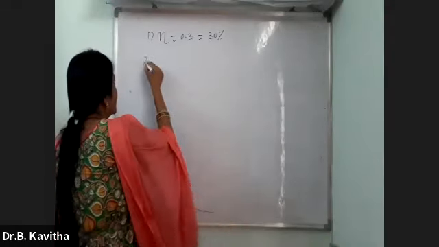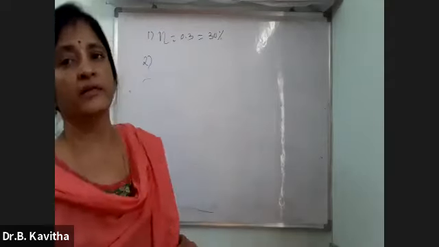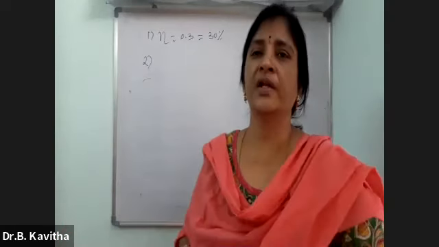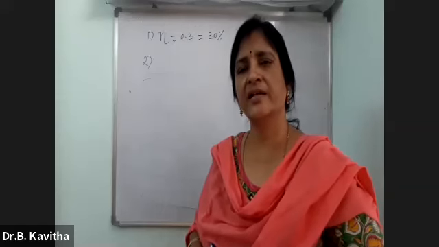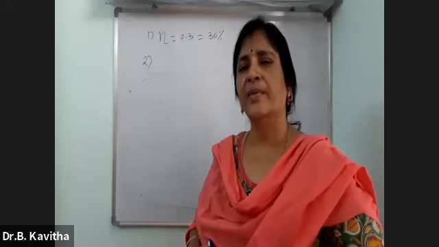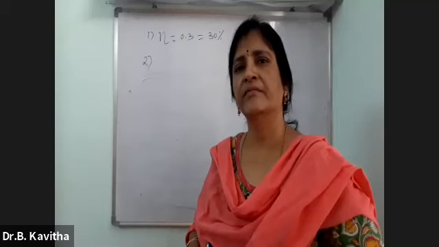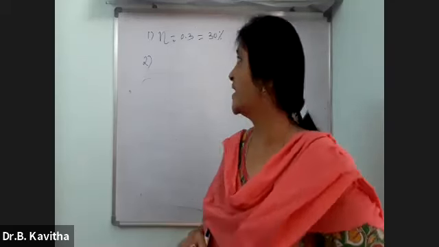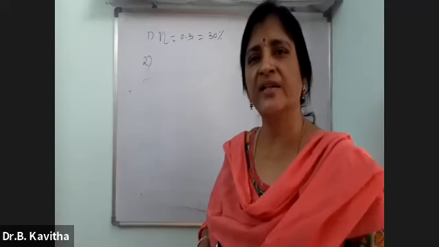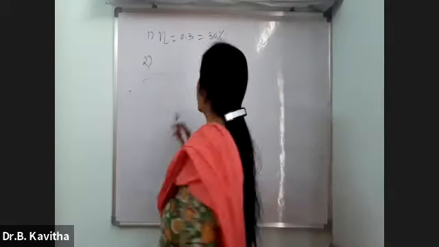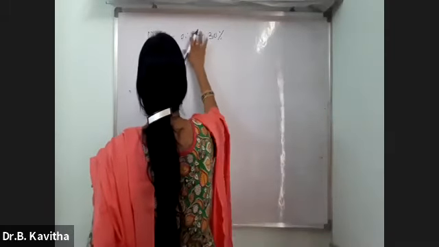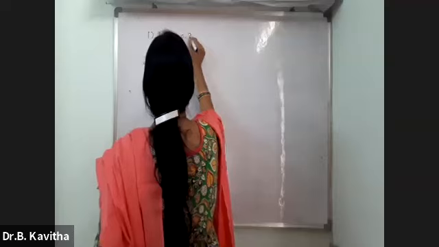Then what is W? Is there any need to calculate the W here? 0.26? Somebody is saying 0.3 is correct, or 0.26 is correct? 0.26 is what you are saying?